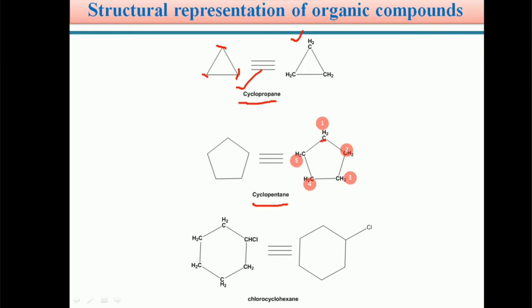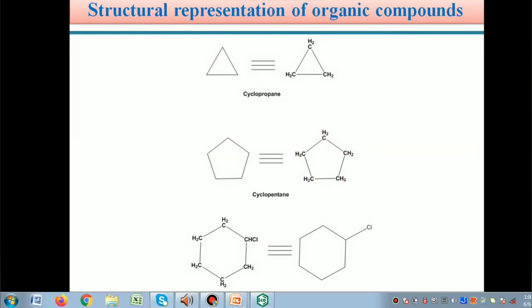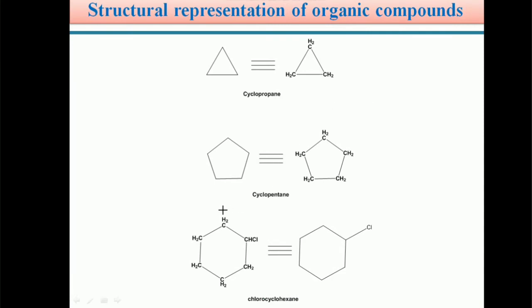So its name is cyclopentane, 1, 2, 3, 4, 5. Similarly, if you take chlorocyclohexane, in this cyclohexane there are 5 CH2 groups and 1 CH group. For example, CH2, CH, CH2, CH2, CH2, CH2: 5 CH2 groups and 1 CH group, and this CH group is connected to a chlorine atom. So this can be shown in the bond line representation.